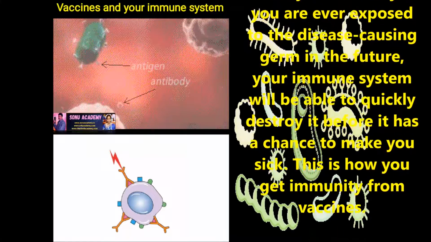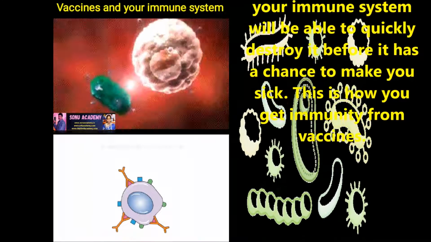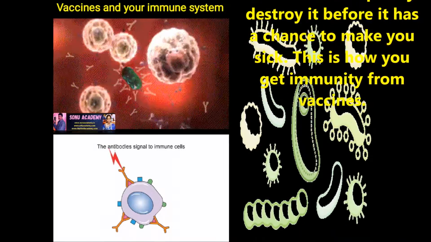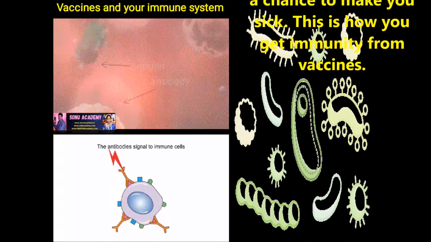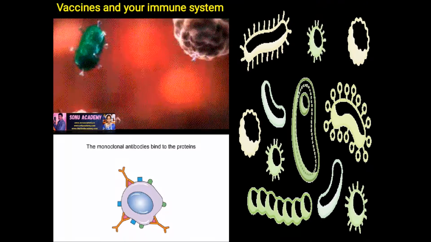That's why if you are ever exposed to the disease-causing germs in the future, your immune system will be able to quickly destroy them before they have a chance to make you sick. This is how you get immunity from vaccines.